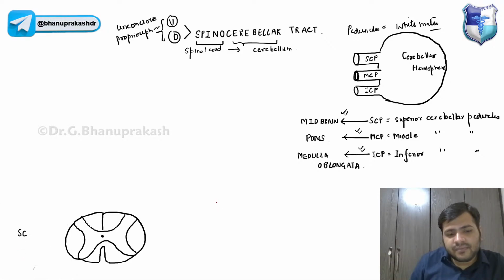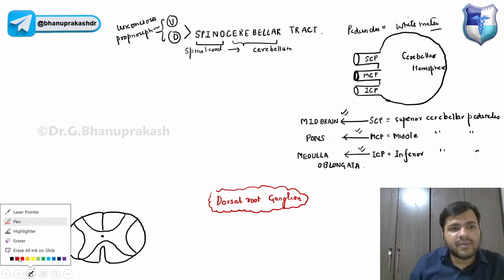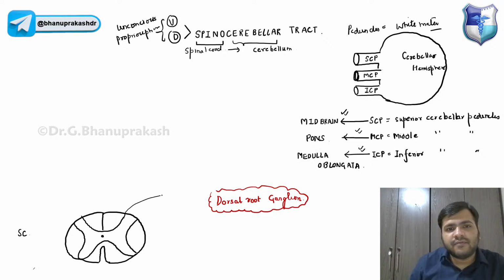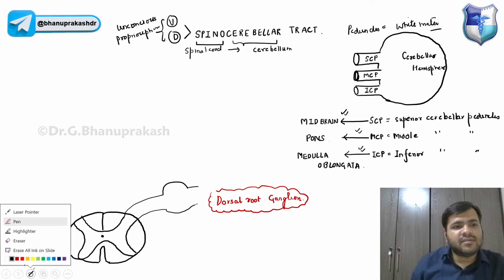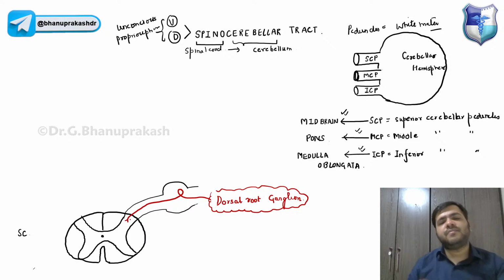We have this dorsal root ganglion. It will be coming over here and entering into the gray matter of the spinal cord.